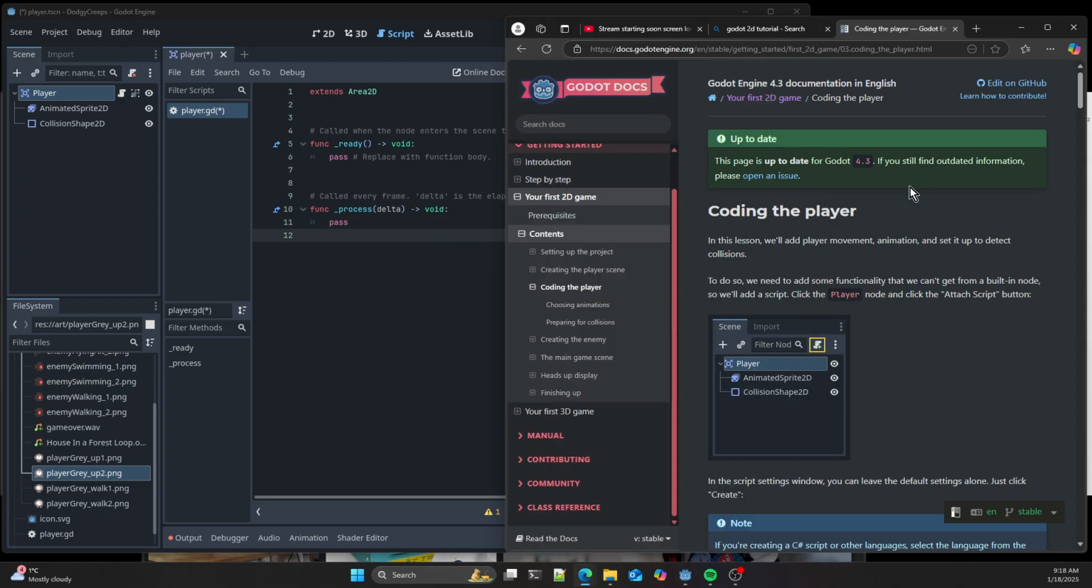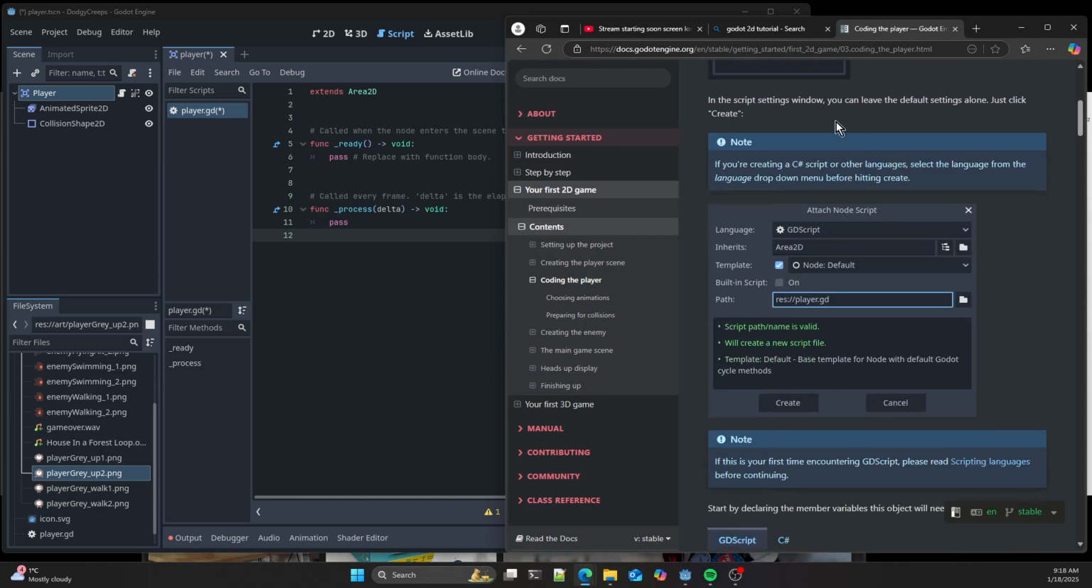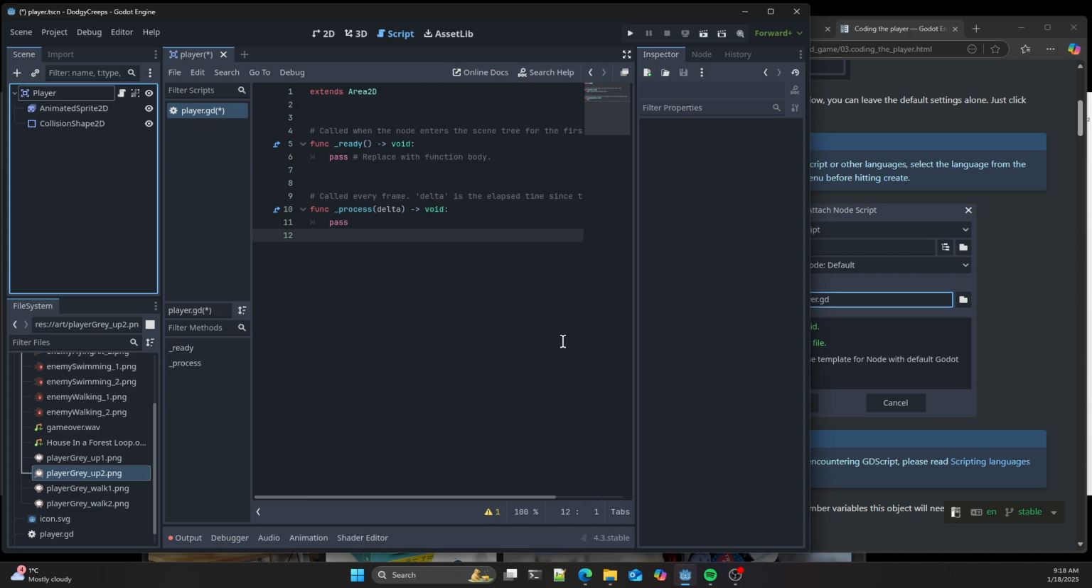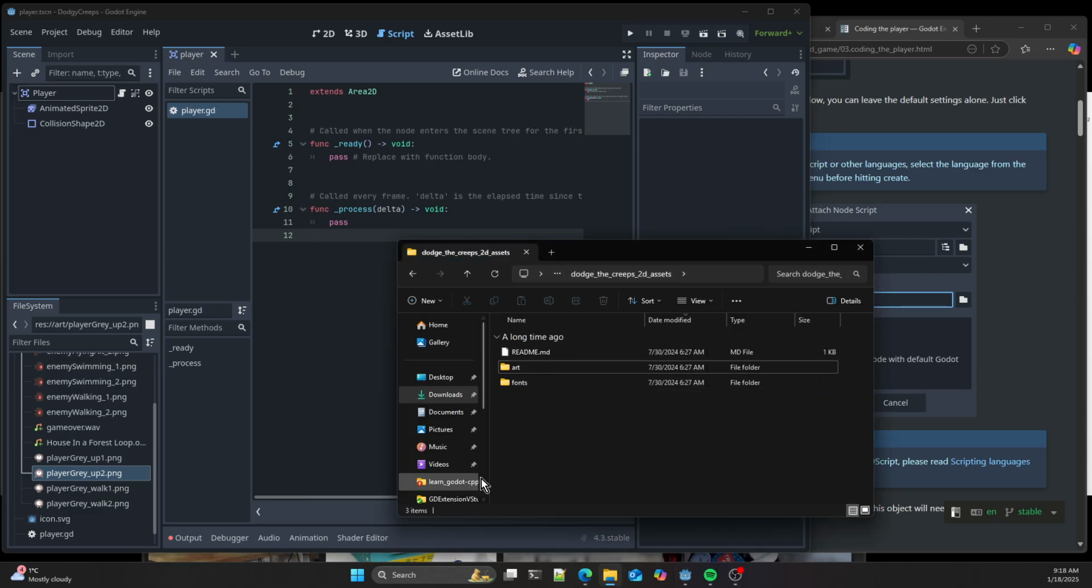Right, anyway. So in this lesson, we're not covering player movement, blah, blah, blah. We've done that bit. Right, so now we've got the script. So now, let's just have a look at how this looks on our actual hard drive.